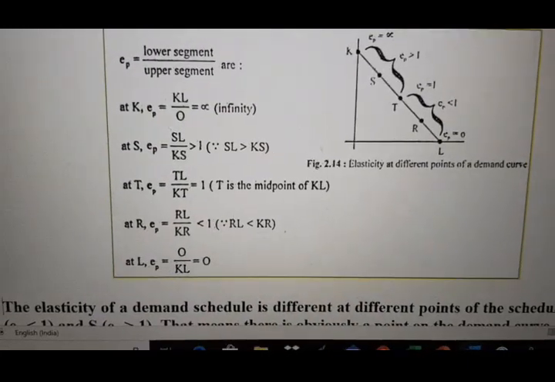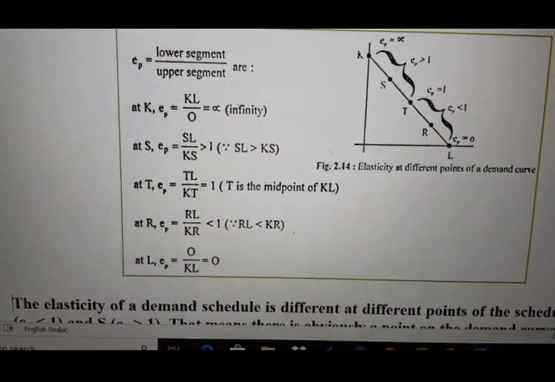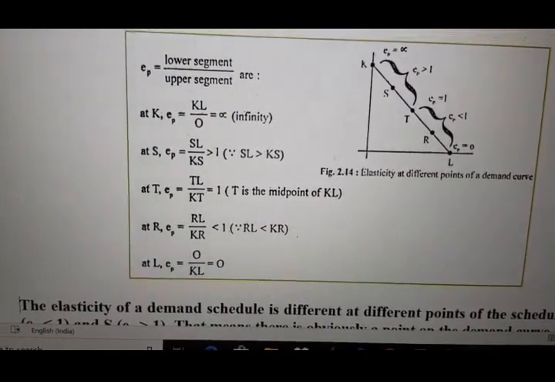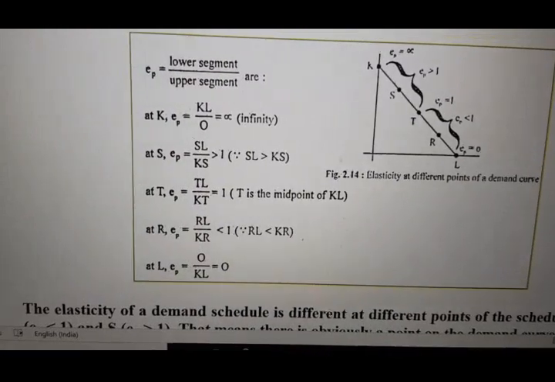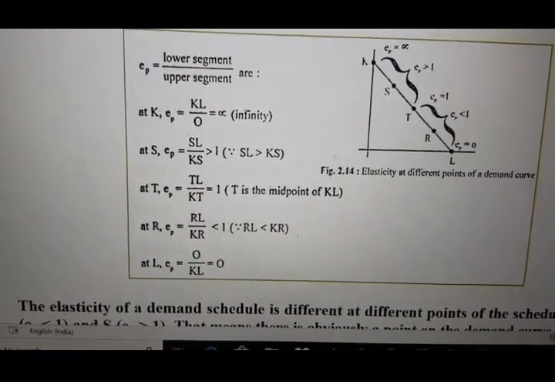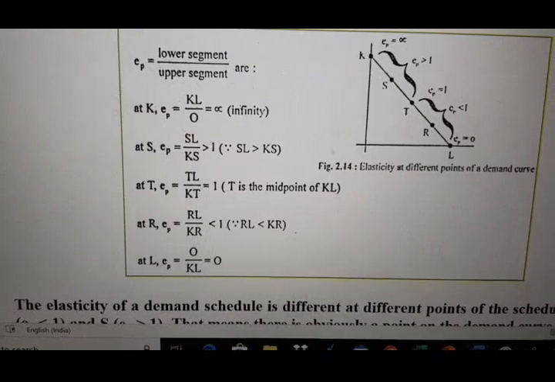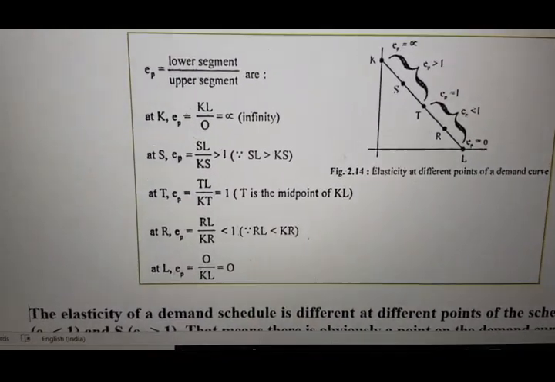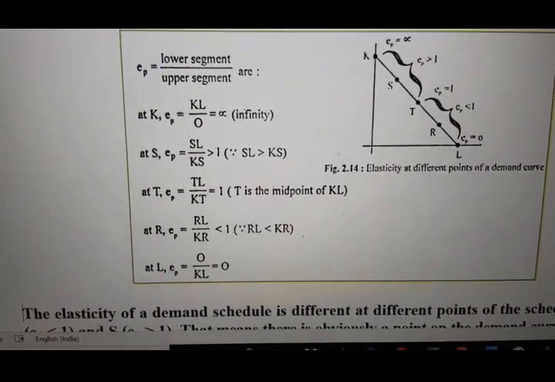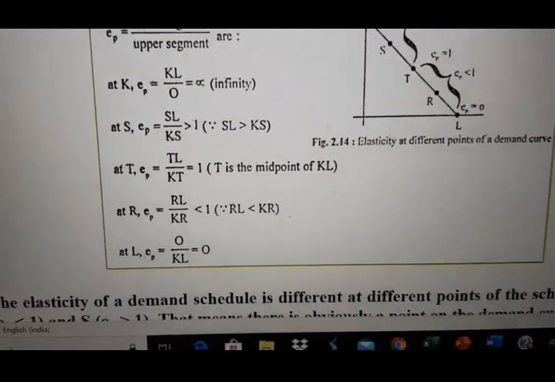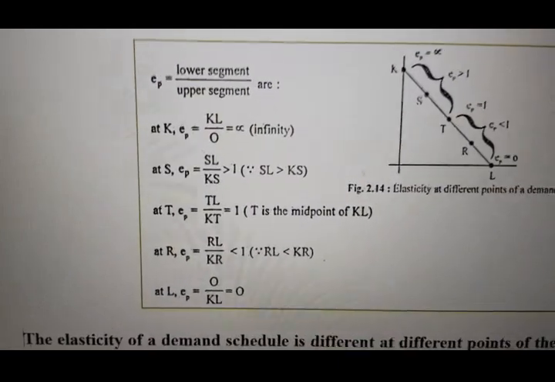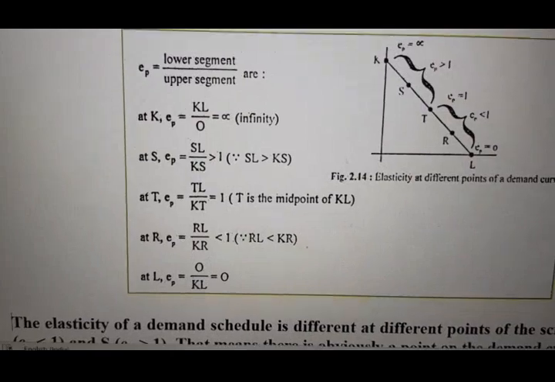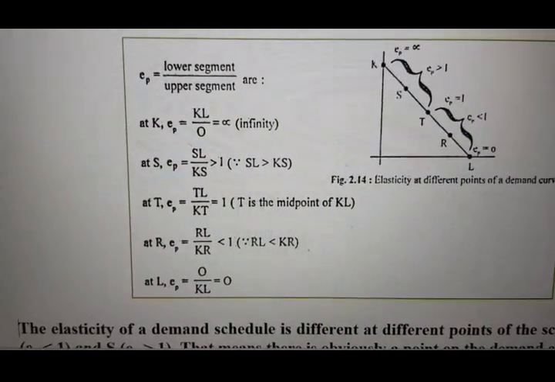So this situation completely depends on market. So this implies price and demand move with the same percentage. If there is a 1% increase in the price, the demand will fall similarly by 1%. This is called unitary elastic demand. So that happens in the case of point T only. Point T only.